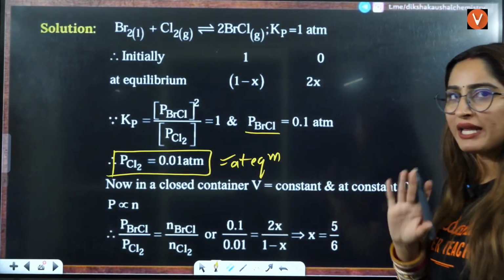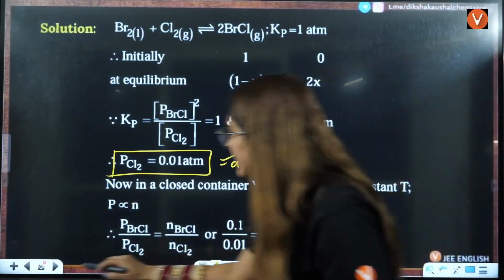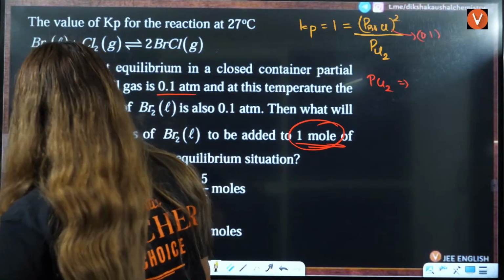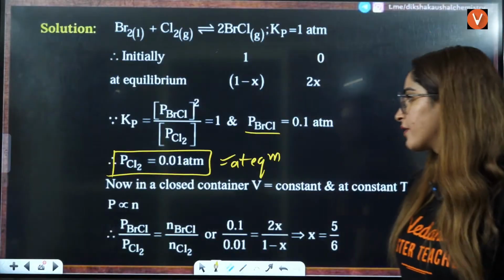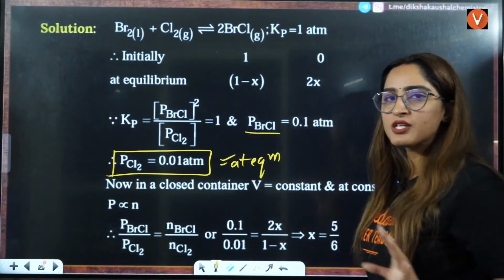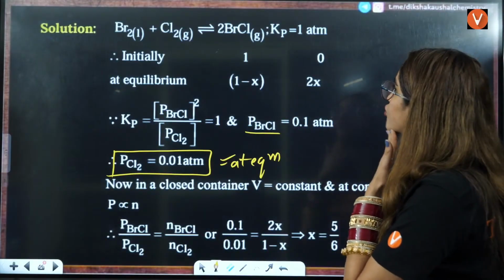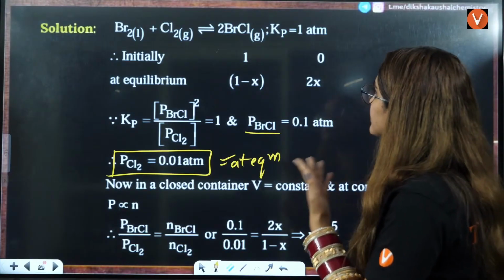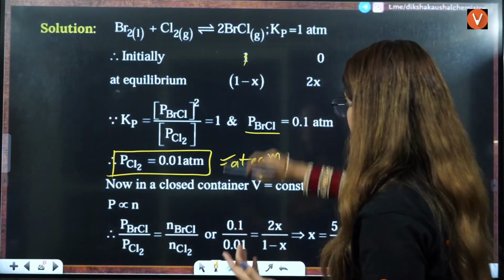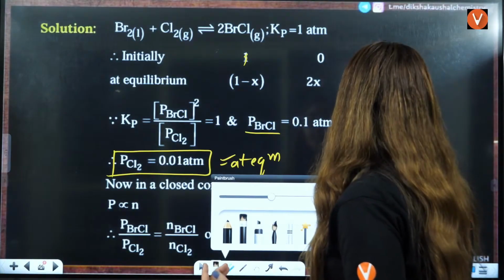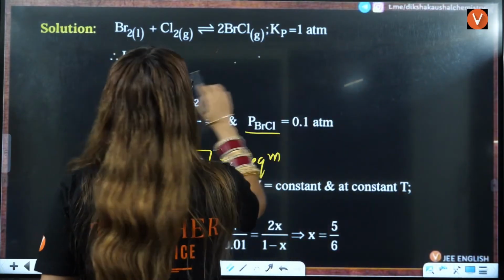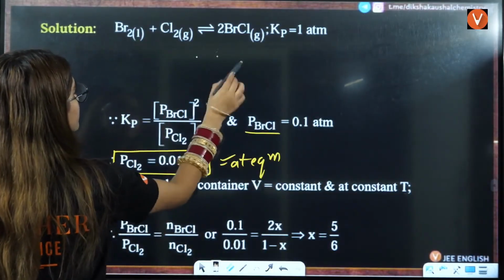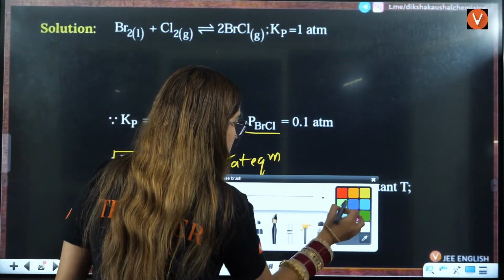Pressure of Cl2 initial, that is given to you. I think initial moles are given to you. Okay, not pressure, moles are given to you, right? So pressure is also, you know, at equilibrium, initial moles also, you know, right? Now, talking about this thing here, I would not advise you to write it like this, right? Let us see what we are going to write here now to solve this equation, right?